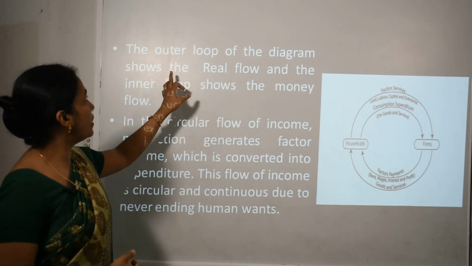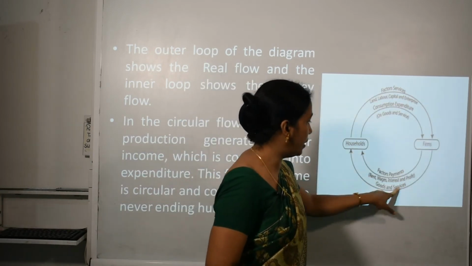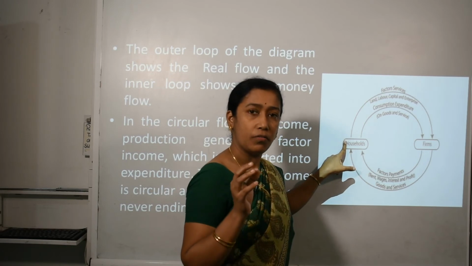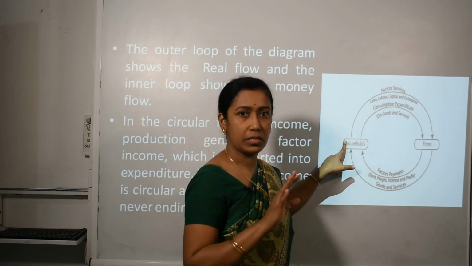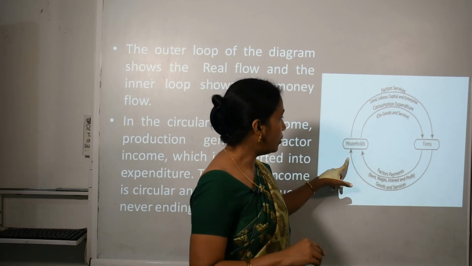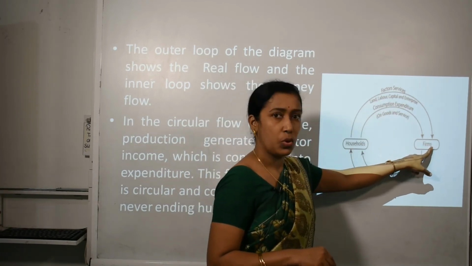The outer loop of the diagram shows the real flow. Now you can see this outer loop of the diagram which is showing the real flow. Real flow means where only goods and services are involved. There is no involvement of money here. So here what happens is that households are giving their services to firms.